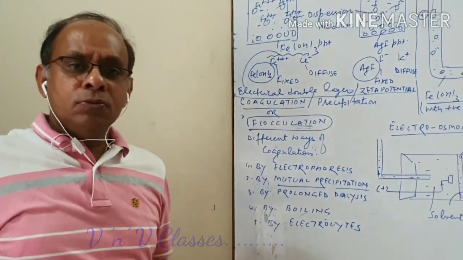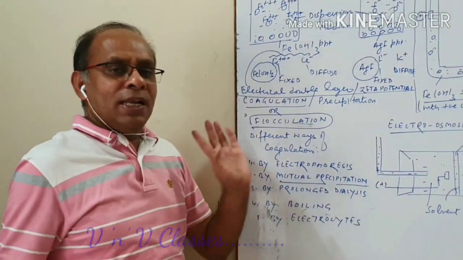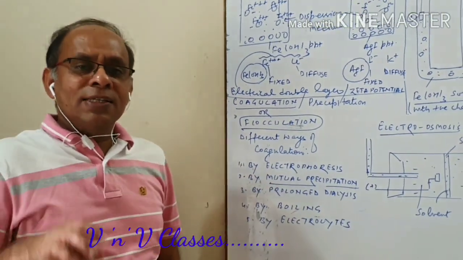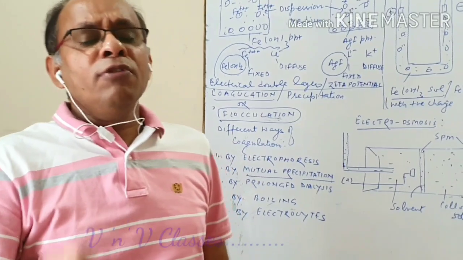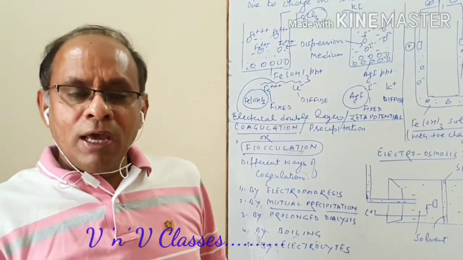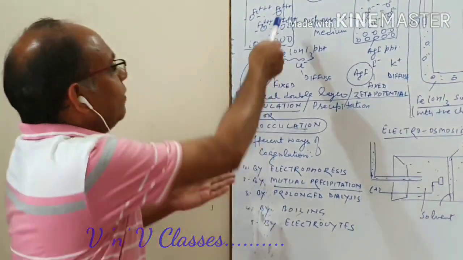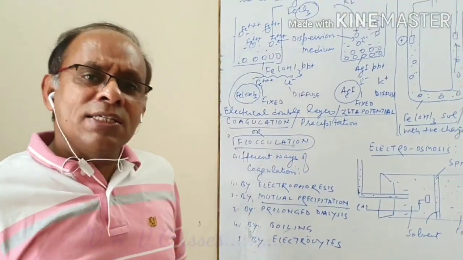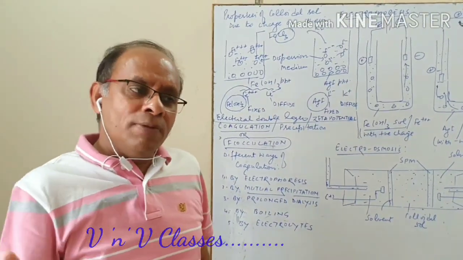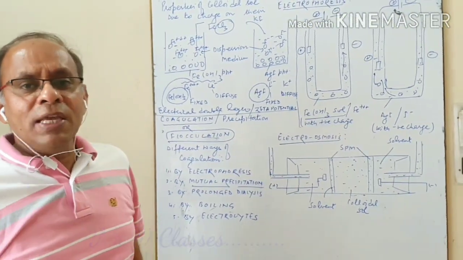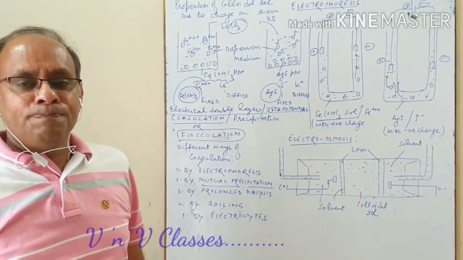Now what next? This is prolonged dialysis. We know dialysis is the process carried out to purify colloidal solutions. Colloidal solutions have charges, but they also have some extra charges, called impurity charges. During dialysis, those impurity charges are removed, which brings stability to the colloidal sol.